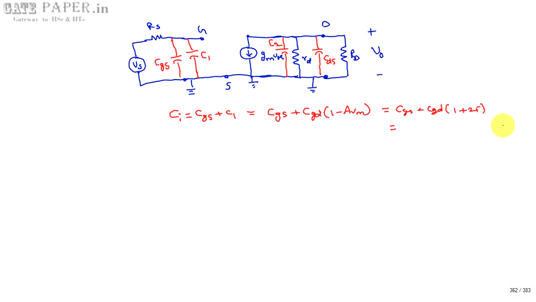CGS is given as 5 picofarad plus CGD is given as 2 picofarad. 2 into 26 is 52, plus 5 will become 57 picofarad.